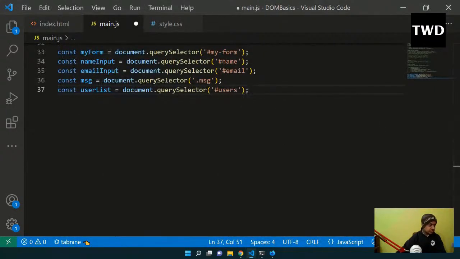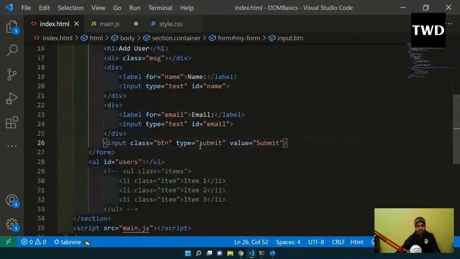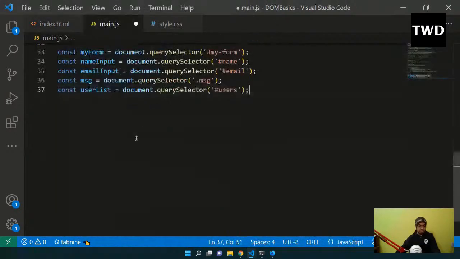So the user list I've also done. Now I will listen for the form submit. When we have a form and an input of type button with type submit, we can listen on the submit, not just the click. We can listen on the submit also.